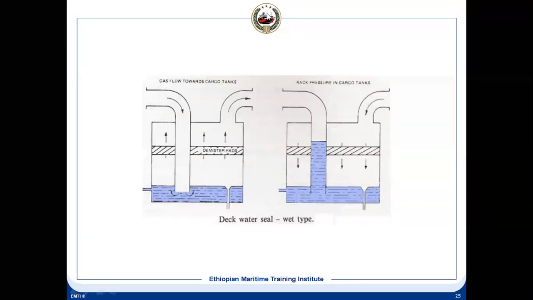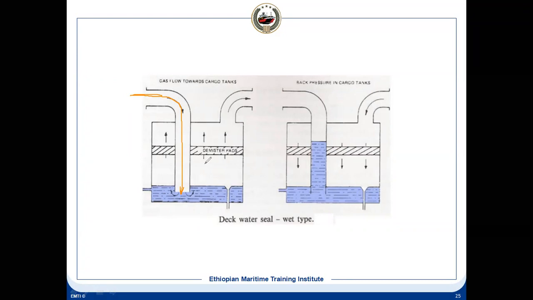How is the arrangement? You have the inlet which is coming from the IG blower through the pressure regulating valve, which is penetrating the forward bulkhead of the engine room. Then it's coming on deck, on the upper deck. And in this tank, the deck water seal, we continuously maintain a water level.